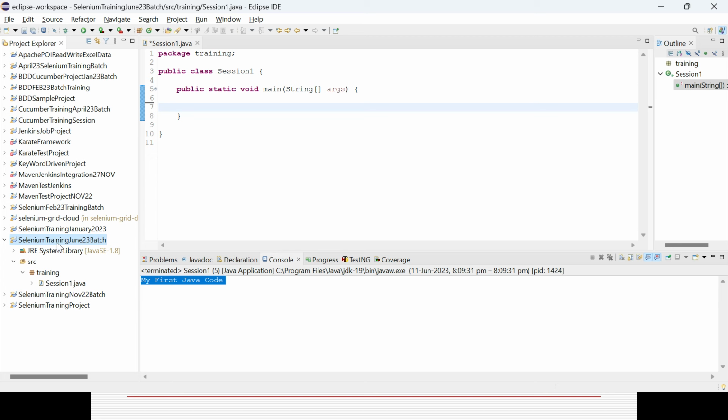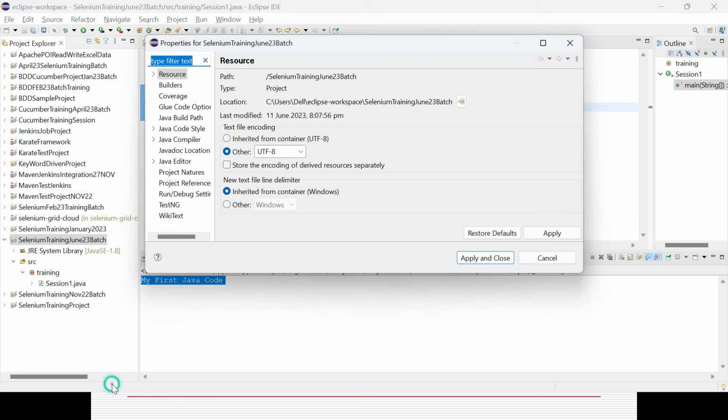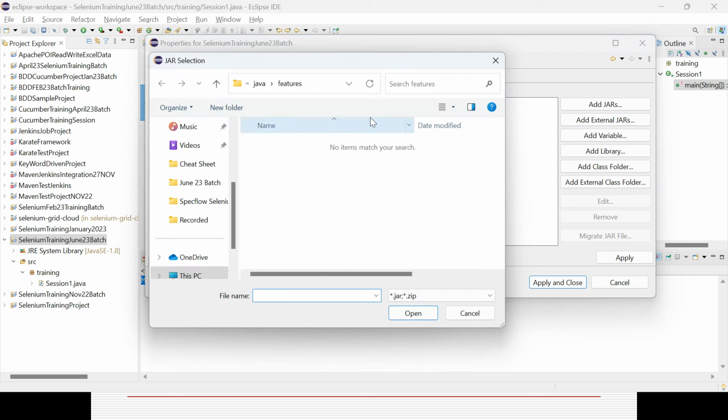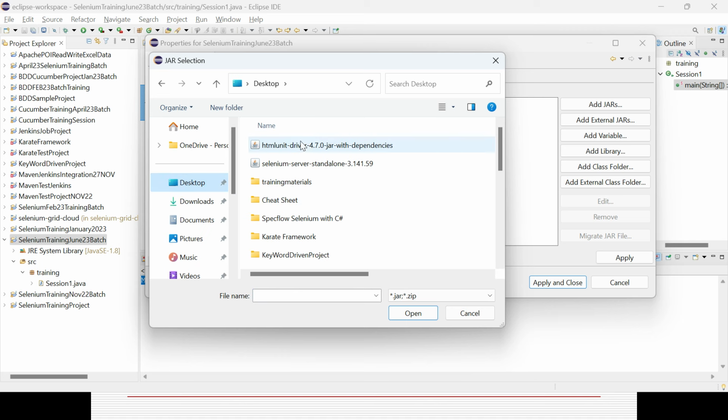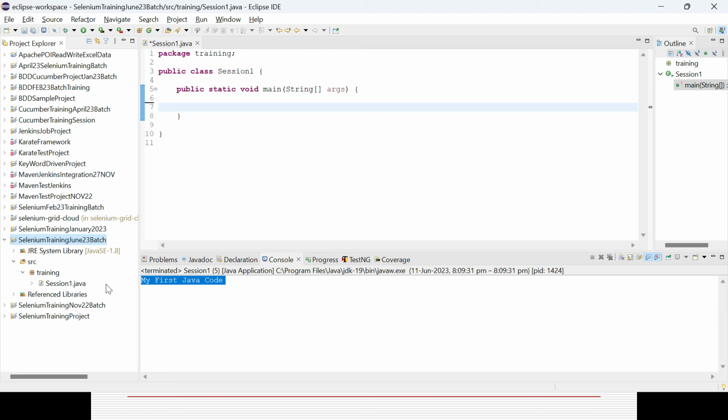Right click on the project, click on Properties, go to Java Build Path. Here click on the Libraries tab, click on Add External JARs and select, as in my case it is available on my desktop, the Selenium server standalone, whatever you downloaded. I simply open it, then Apply and Close. So automatically it is getting associated. Now you could see a Referenced Libraries entry also got added. Here you can find that Selenium jar file.